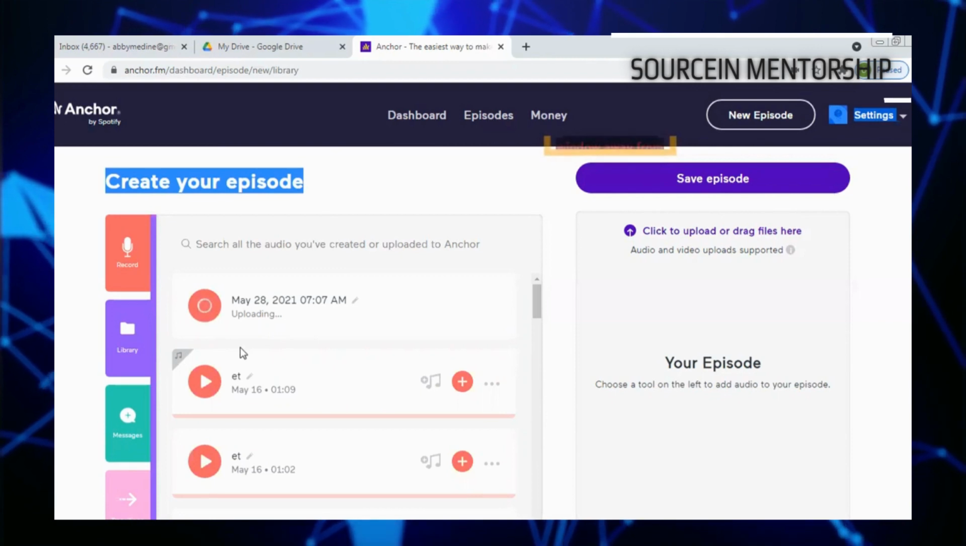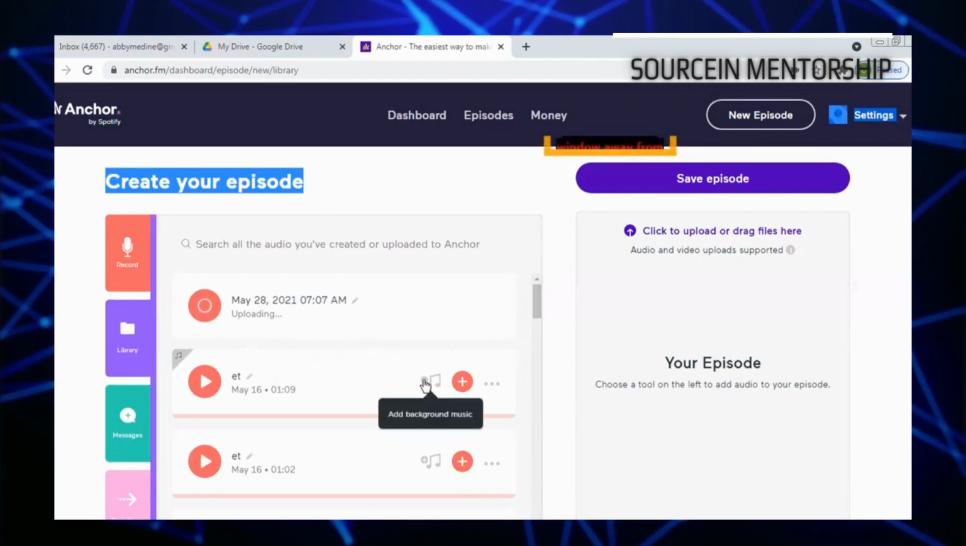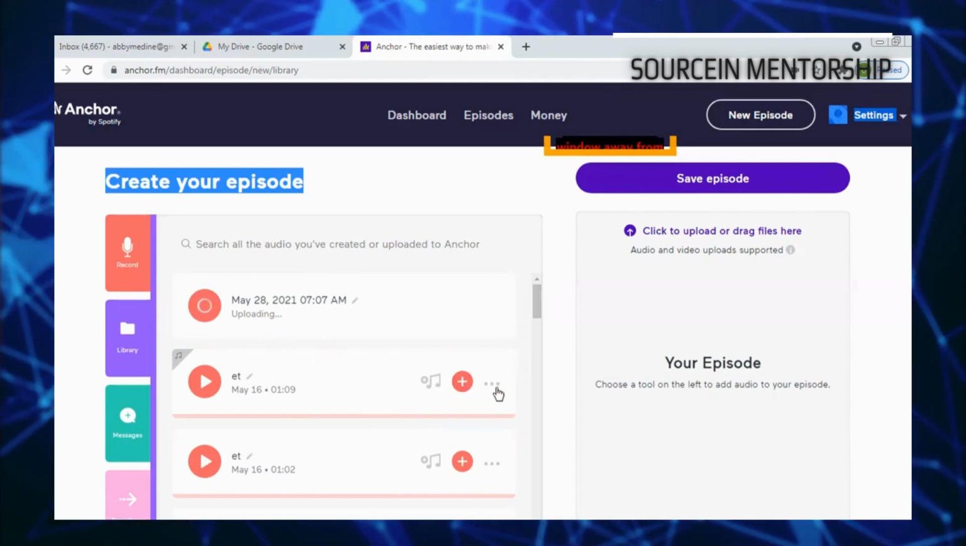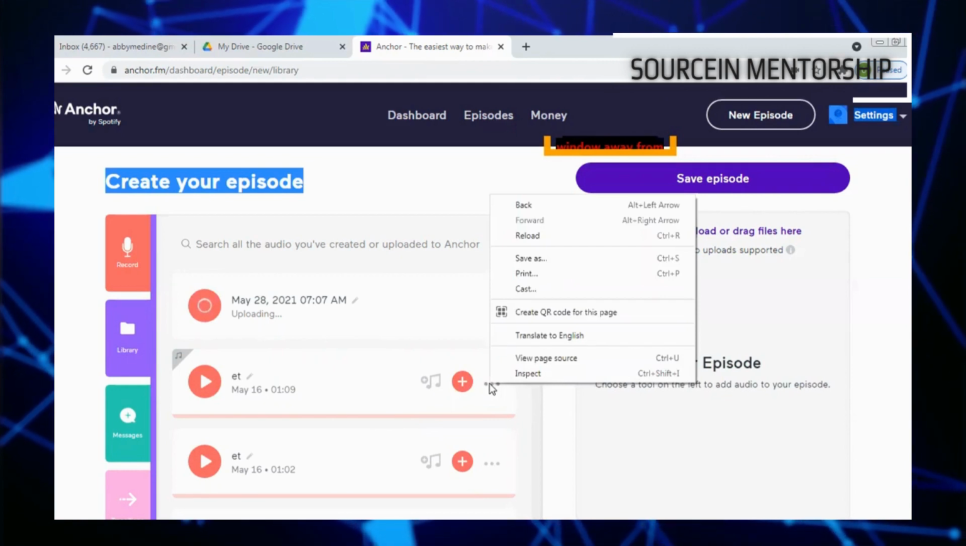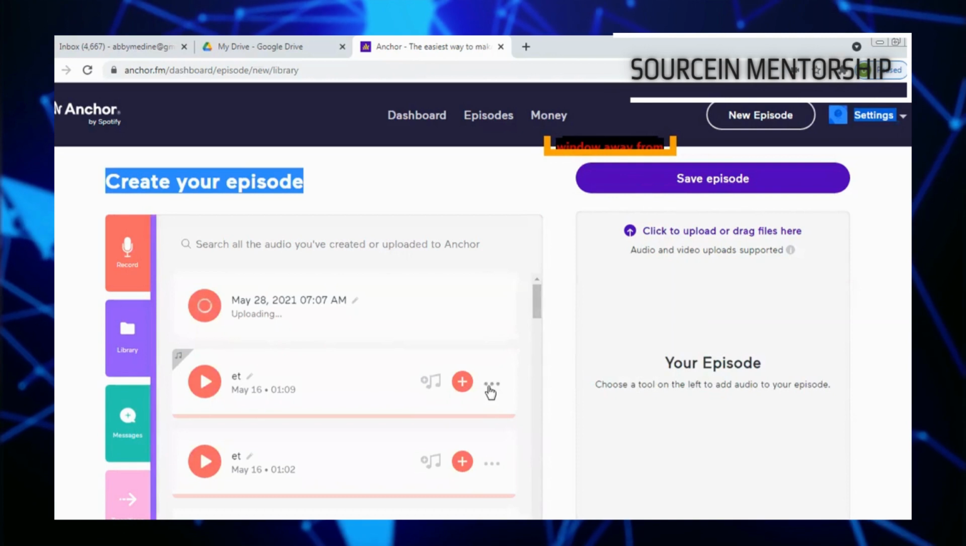So we wait for it. When it's done, see this icon, add music background. See this, add to episode. See this here. Okay, these three dots here, so for you to download.